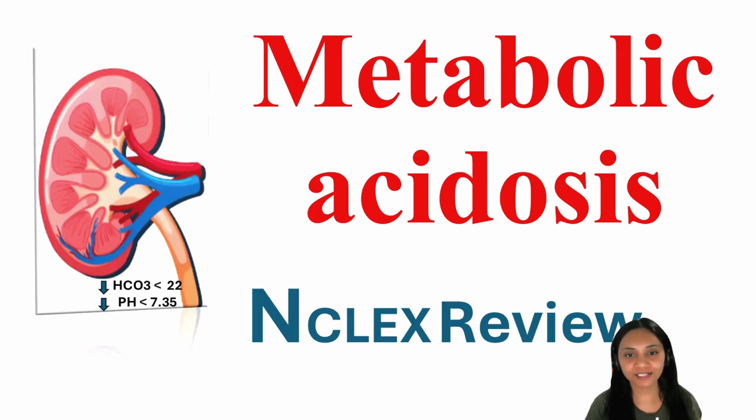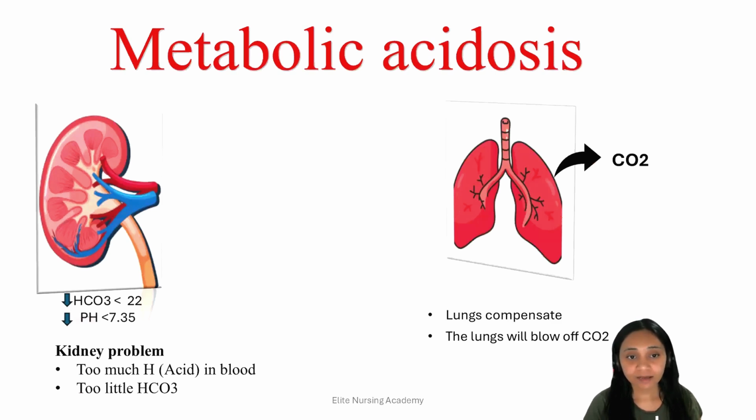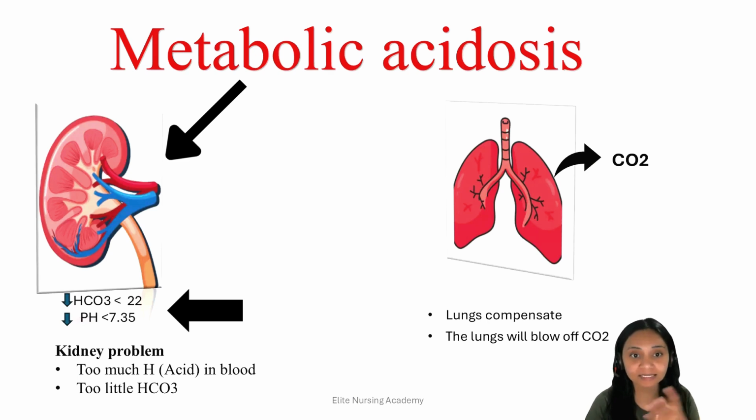I'm a registered nurse. In today's video, we are going to learn about metabolic acidosis. So let's get started. Whenever you see the word metabolic, think about kidney. This is a problem related to the kidney. Acidosis means there is too much acid and less base in the patient's bloodstream. So what will happen in metabolic acidosis? The HCO3 will be less than 22 and pH will be less than 7.35. There is too much acid in the patient's blood and too little base.